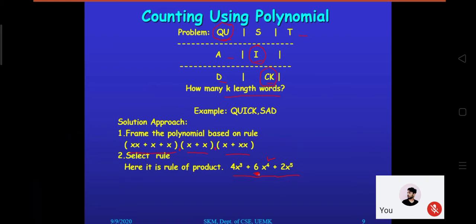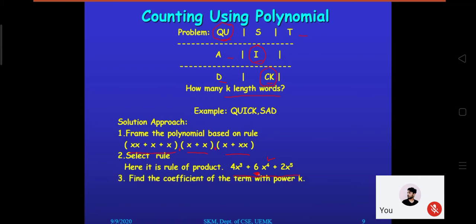So you can also check QUAD this way. It is not that it has to be a meaningful word. It can be meaningless. SICK, something like that, TICK, something like that. So this way you can frame 4 length words. 4 length, how many words? Now that is coming 6.